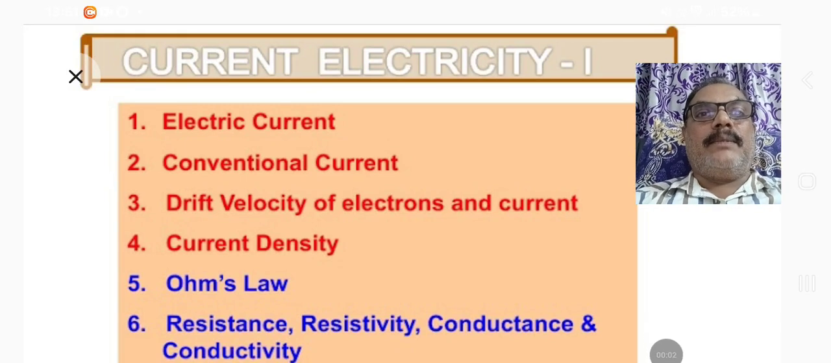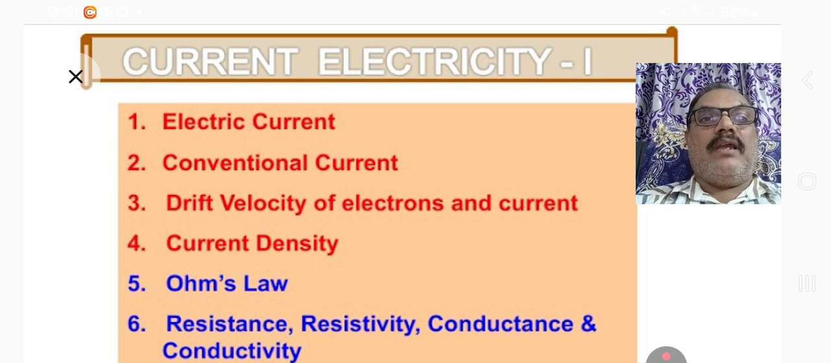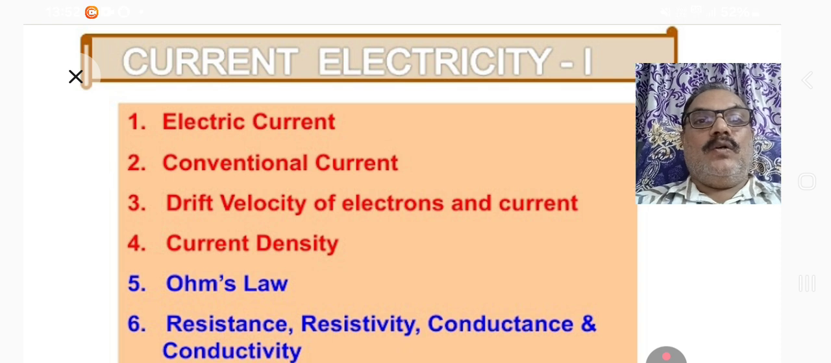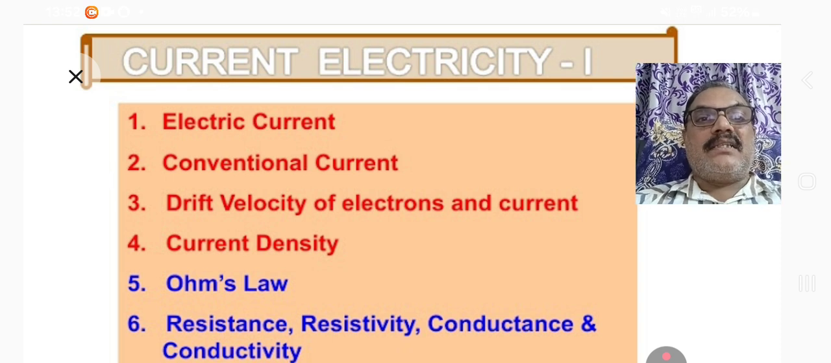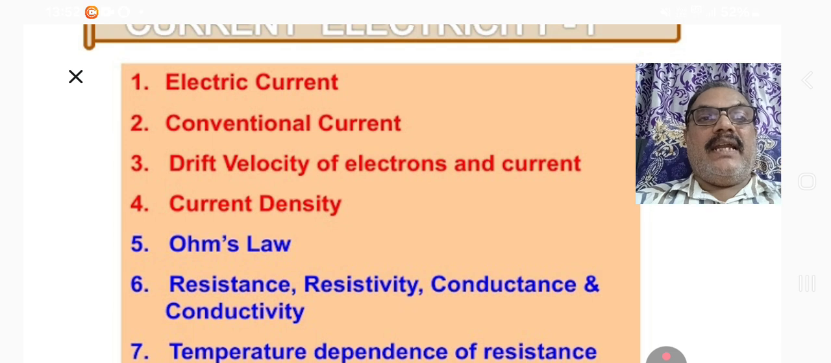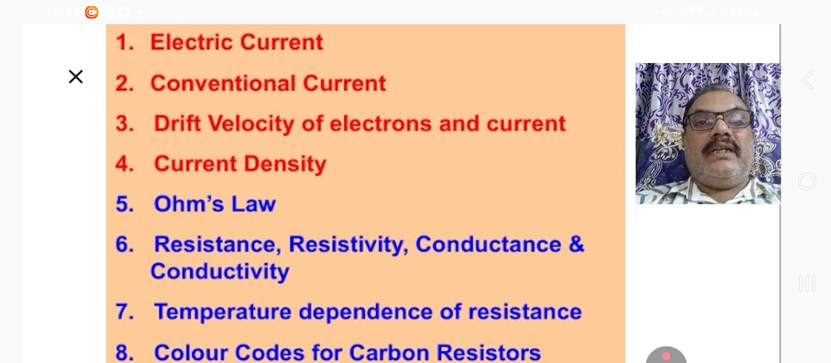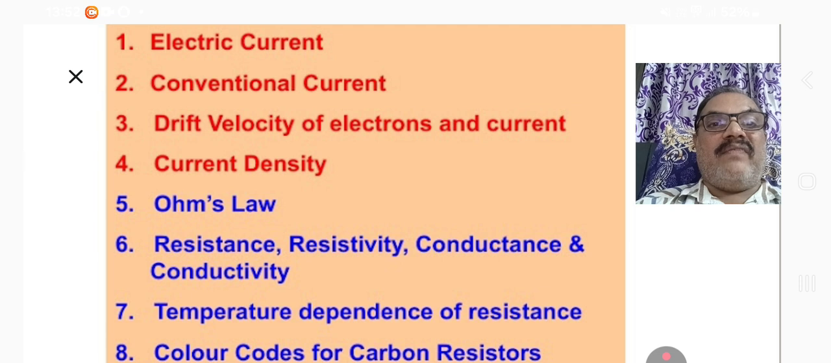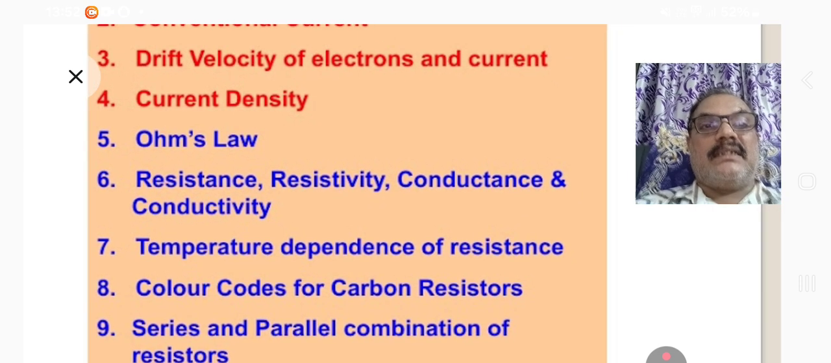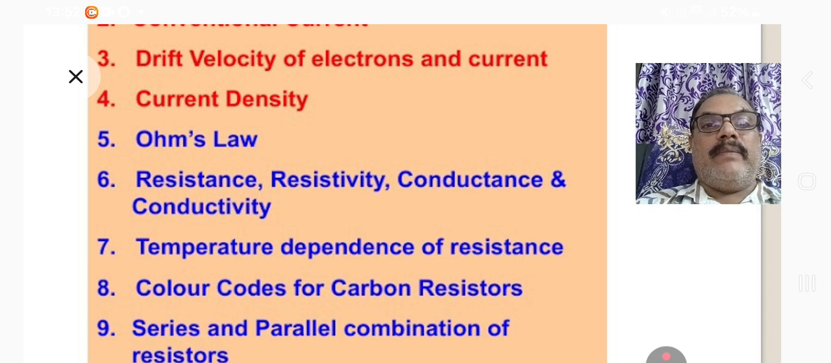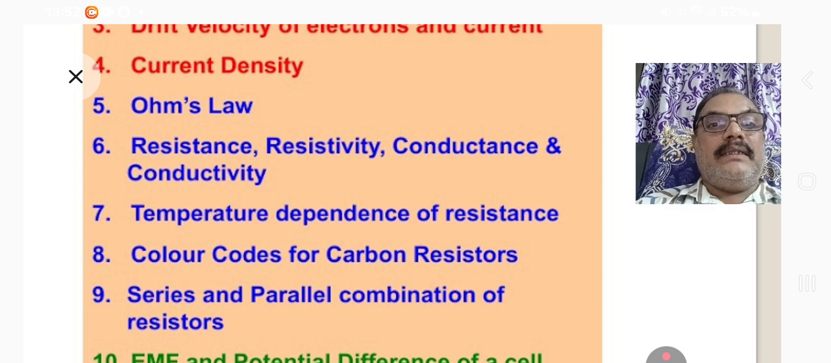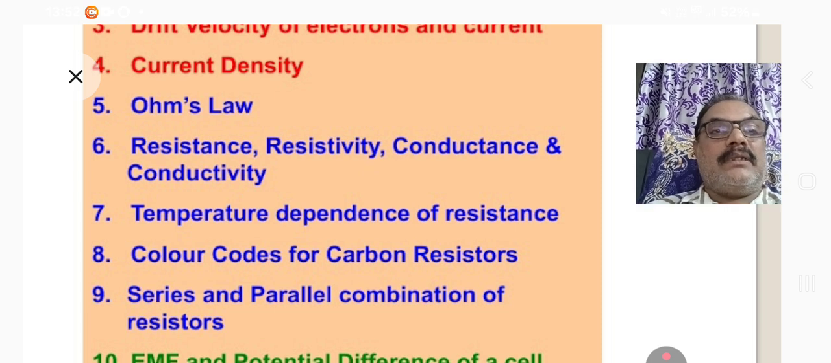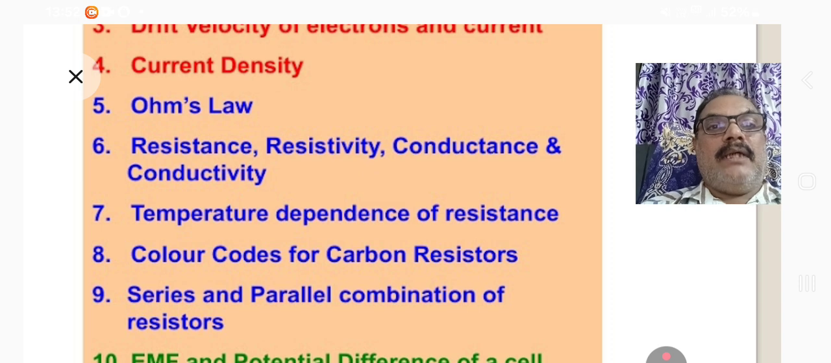Current, electricity, electric current, conventional current, drift velocity of electrons and current, current density, Ohm's law, resistance, resistivity, conductance, conductivity, temperature dependence of resistance, color codes for carbon resistors, series and parallel combination of resistors. On this concept, some of the assertion and MCQ questions are here.